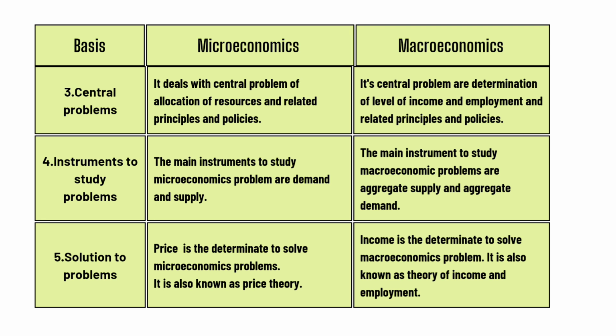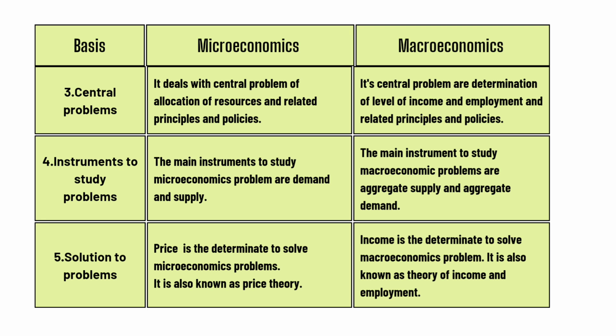So what do you understand by related principles and policies? We will discuss it in macroeconomics, okay? Right now just understand that macroeconomics' central problem is determination of the level of income in the economy and employment in the economy. So the fourth point of difference is instrument to study the problem. As we came to know about the central problems, there are instruments to study those problems. The main instruments to study microeconomic problems are demand and supply.